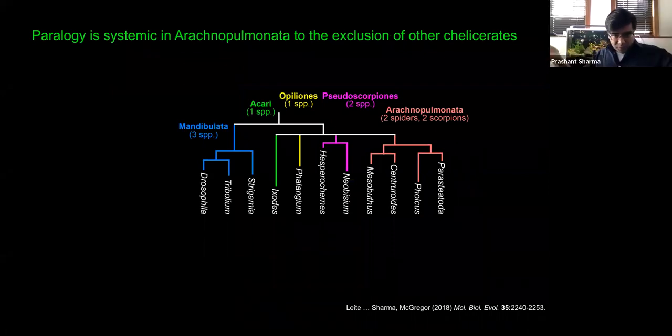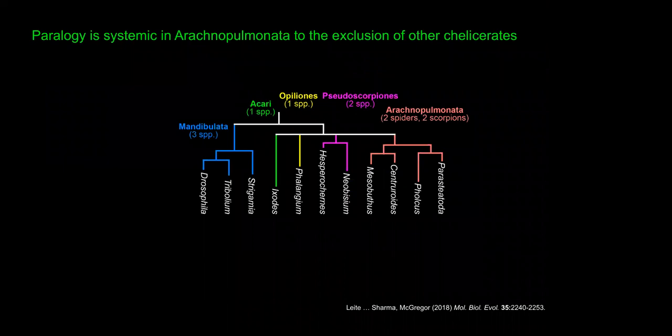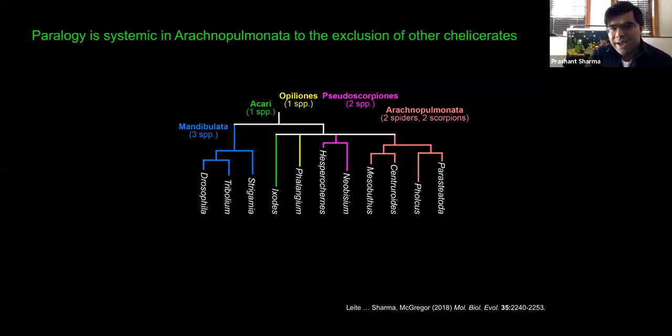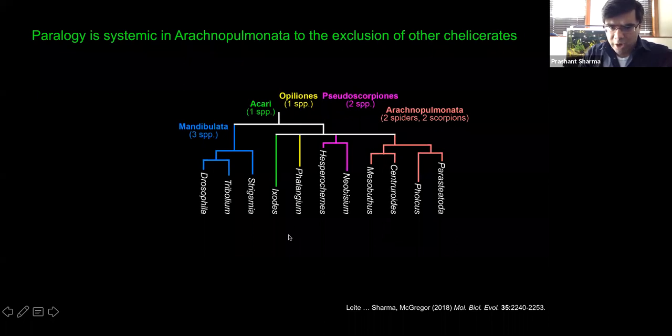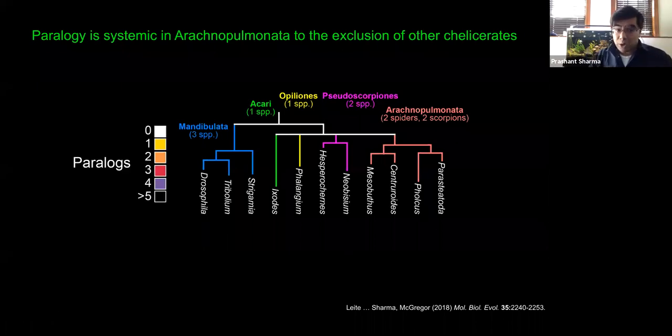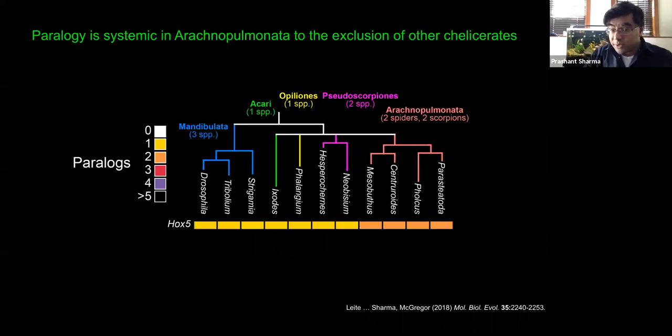The second line of evidence for this whole genome duplication comes from a broader survey of gene families and paralogy across gene families. In a work that I produced in collaboration with Alistair McGregor's lab a couple of years ago, we proceeded as follows. We surveyed all of the homeobox gene families using this particular selection of taxa. Arachnopulmonates, represented by 2 spiders and 2 scorpion genomes. We have 2 pseudoscorpions, a harvestman, Acari, represented by the Ixodes genome, and then 3 mandibulate outgroup genomes. The exercise that we undertook was to map paralogs. What you would expect if Arachnopulmonates shared a whole genome duplication is something like this.